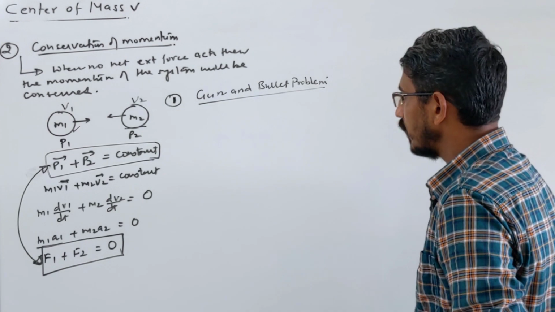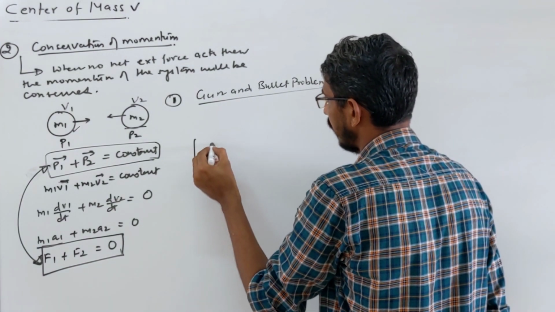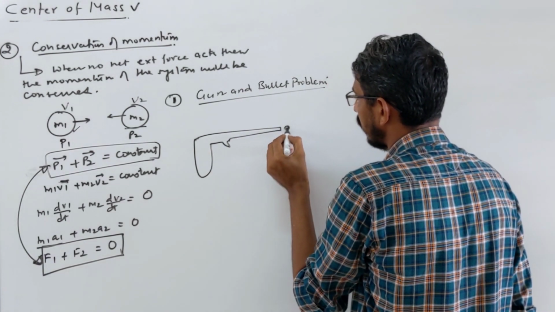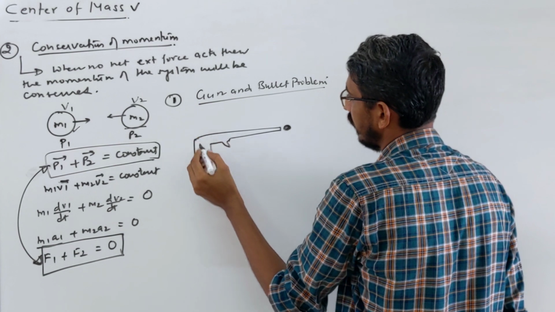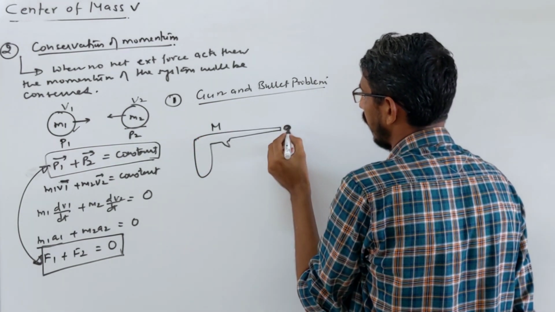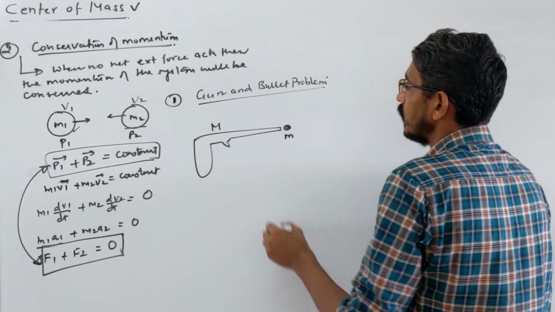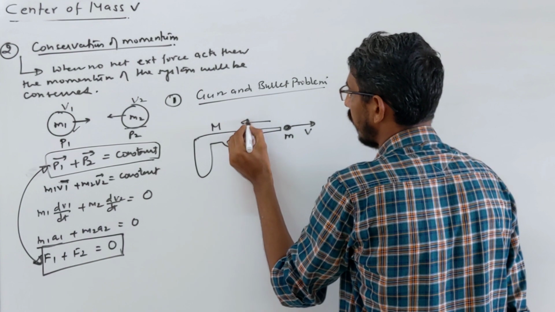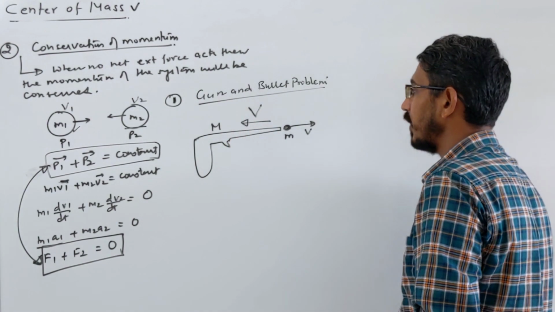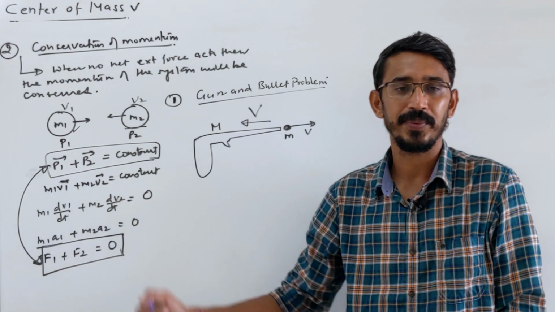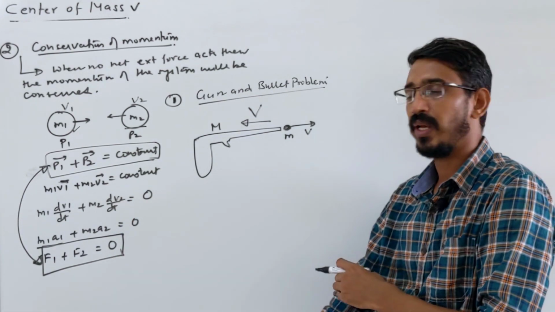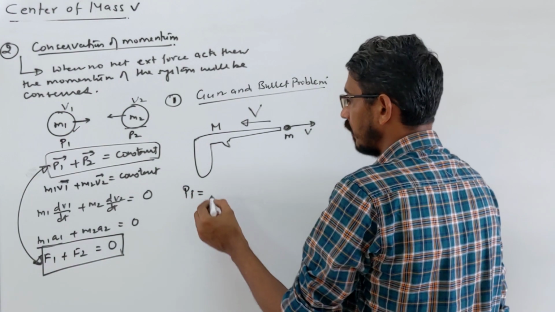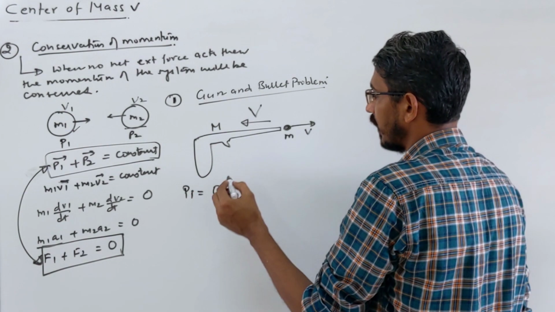Okay, so suppose you have a gun, right? So that's your gun, and you fire a bullet from this gun. Gun of mass M, and bullet of mass small m. So you know that bullet will move in this direction with velocity small v, and gun will recoil backward with velocity V. Why does it recoil? To keep the momentum conserved, because initially the gun and bullet are both at rest.